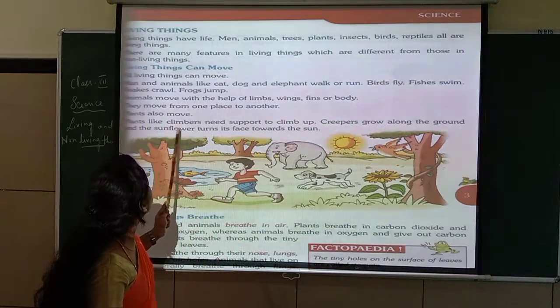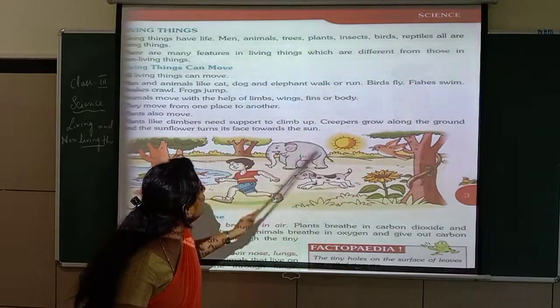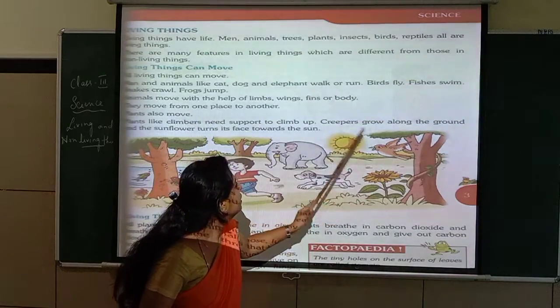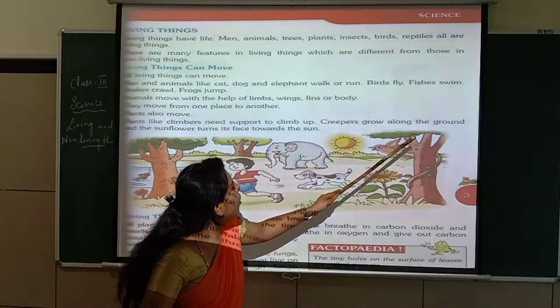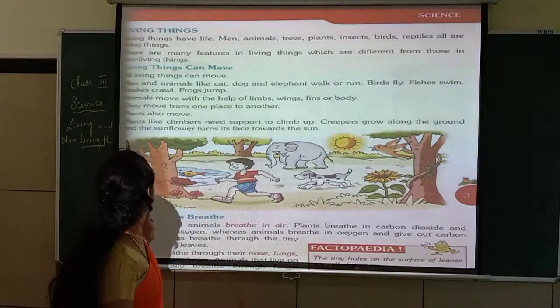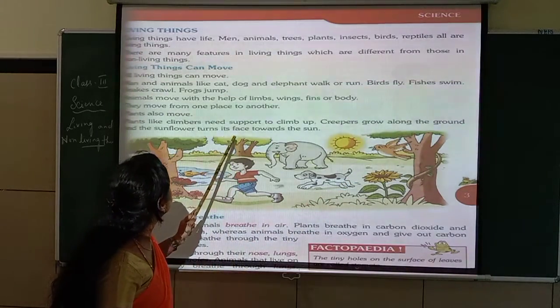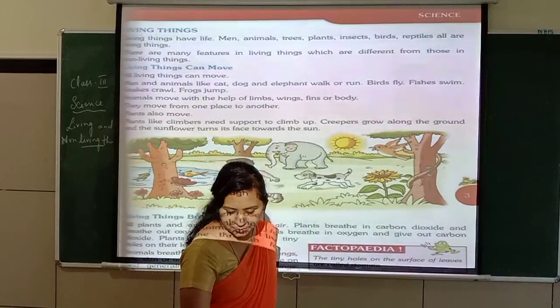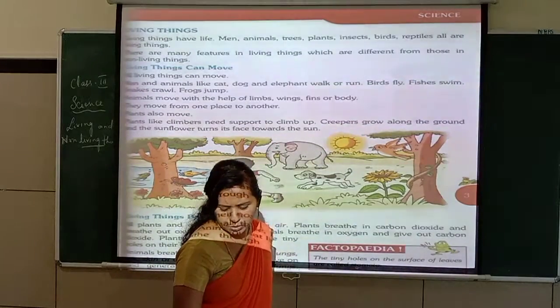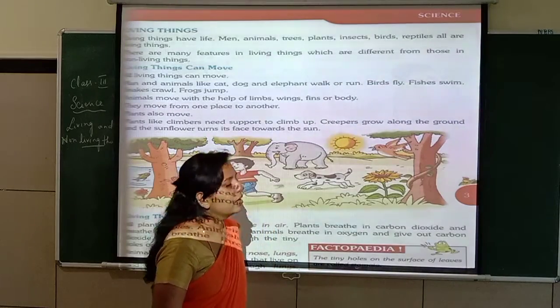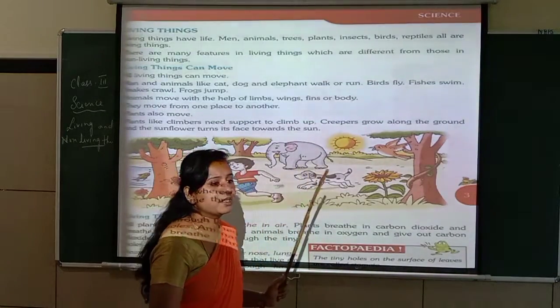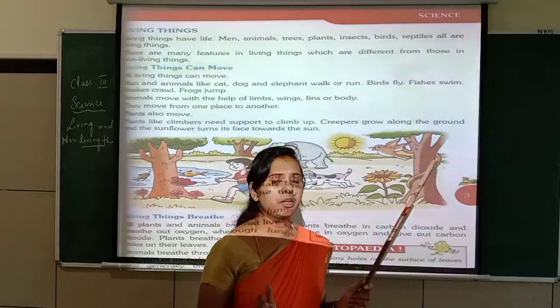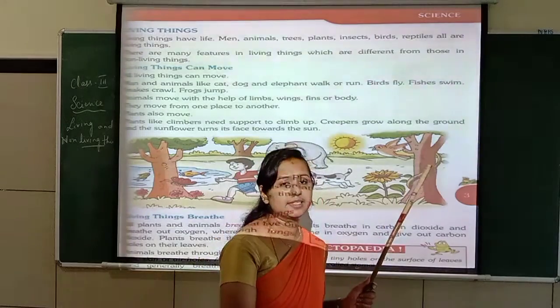Plants also move. Plants like climbers need support to climb up like this. Creepers grow along the ground and the sunflower turns its face towards the sun. You can see creepers like pumpkin and watermelon grow on the land itself.